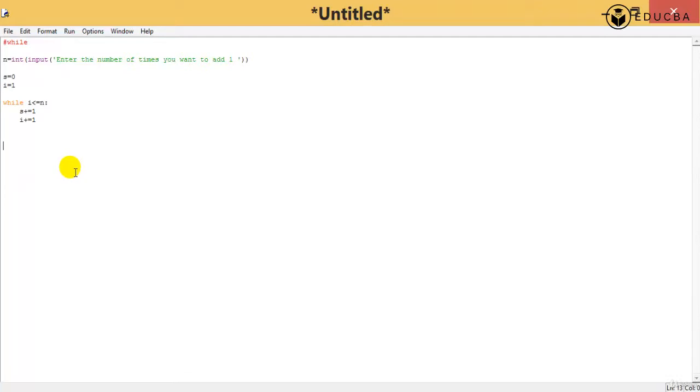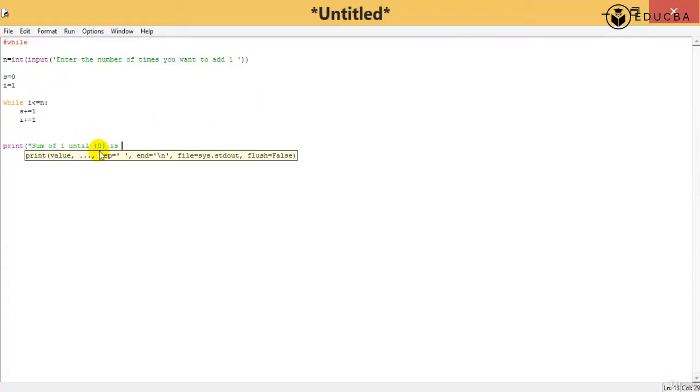So somewhere outside here, we're going to print. What should I print? I'm going to print sum of 1 until whatever is the value given by the user. Can I put it in curly braces and say 0? Sum of 1 until 0 is.